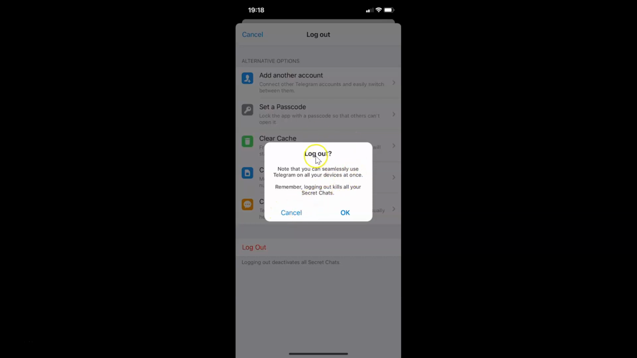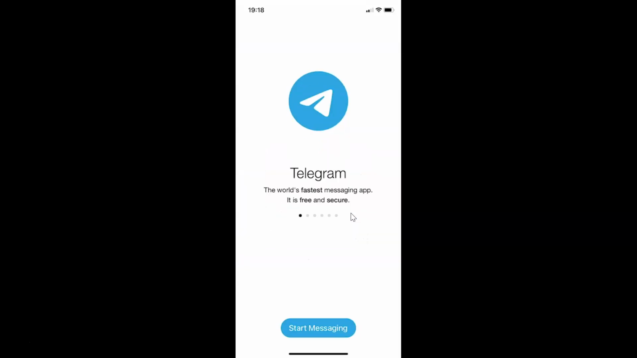Let's read that. Logout. Note that you can seamlessly use Telegram on all your devices at once. Remember, logging out kills all your secret chats. So just read this message and if you agree, just tap on this OK, this link. So I agree to this. So let me tap on this OK, this link. And you can see I'm now logged out from Telegram app on iPhone.